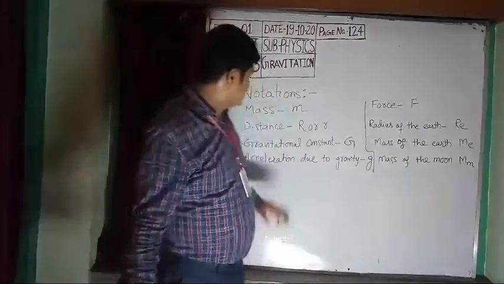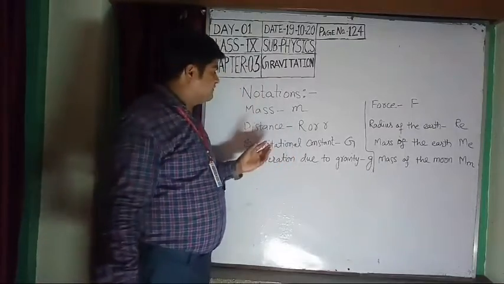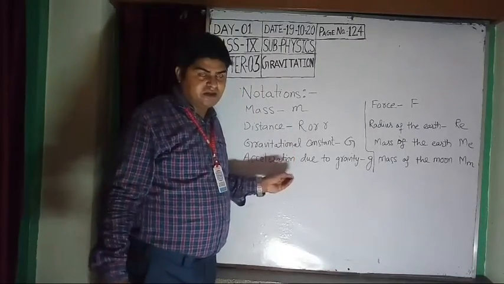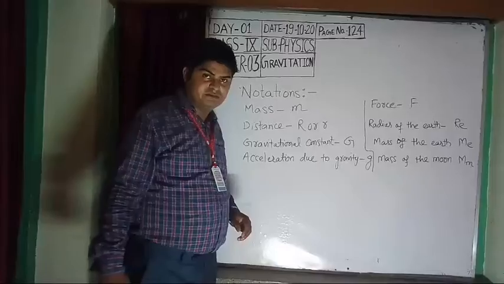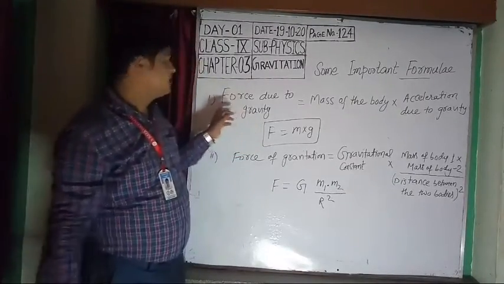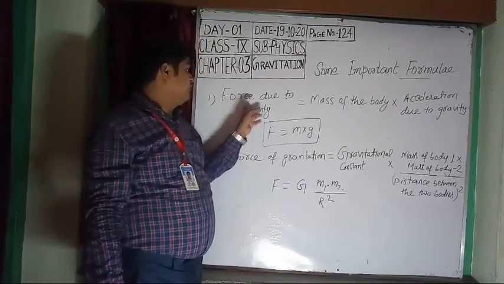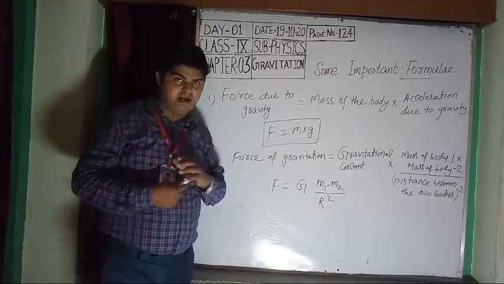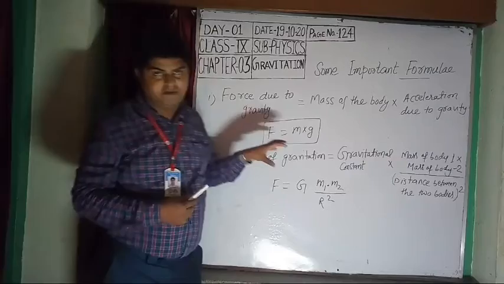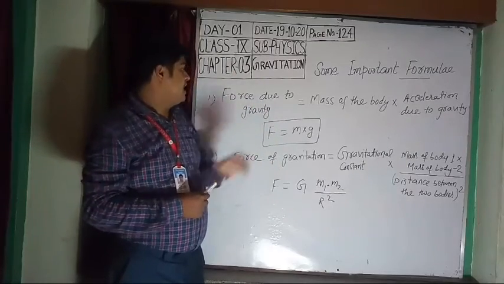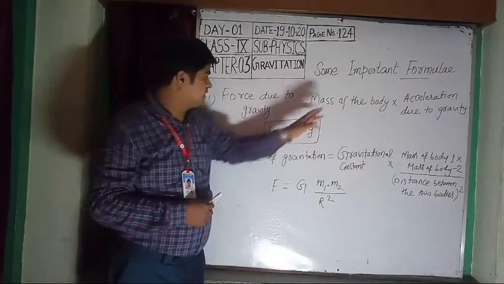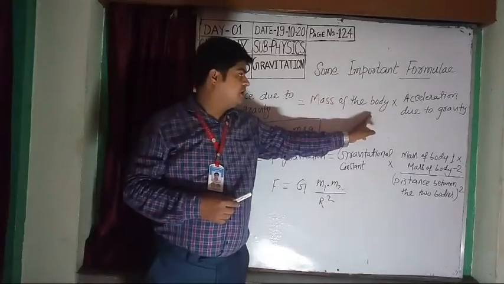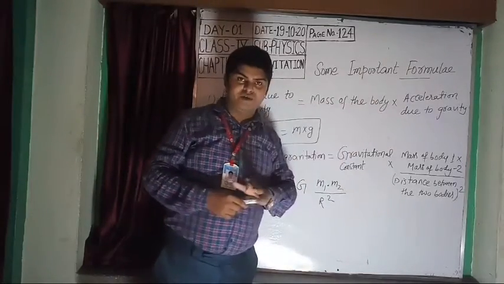Okay, students, now let us see some formulas which we will use in this chapter. See formula number 1, force due to gravity. Here you have to find force due to gravity, and force due to gravity is equal to mass of the body into acceleration due to gravity.